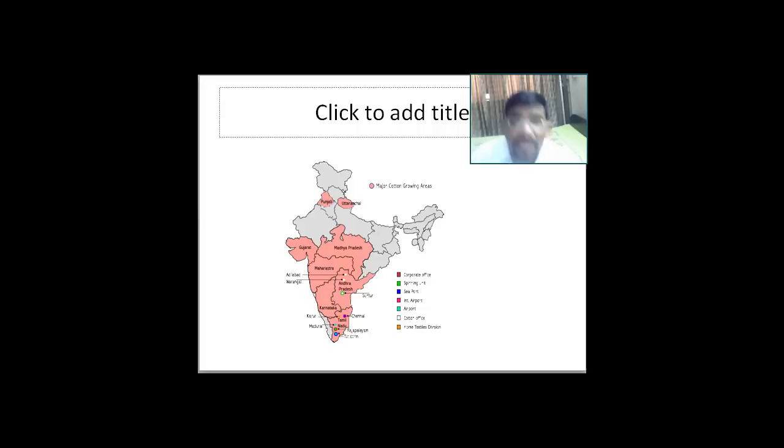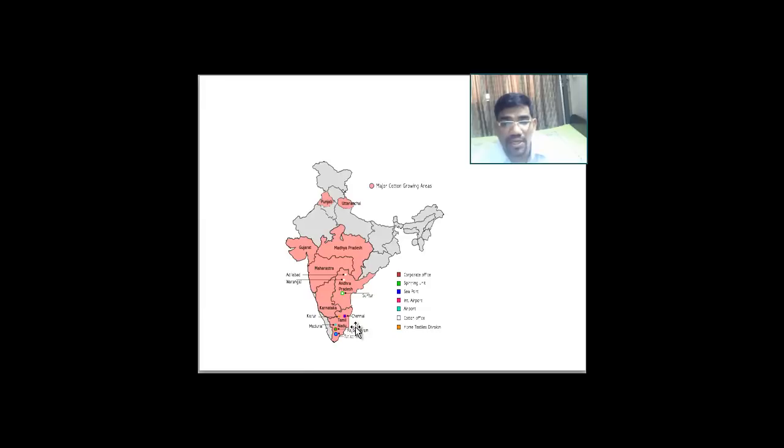There are two types of cotton that we have, the long staple and the medium staple. The long staple are the better quality ones, and they grow in Punjab, in the north, because of the presence of water. The medium staple grows in the states of Maharashtra, Gujarat, Madhya Pradesh, Andhra Pradesh, as you see in the red color below. In this area, the Deccan Trap region has a lot of black soil, and in this black soil region you have plenty of growth of cotton.